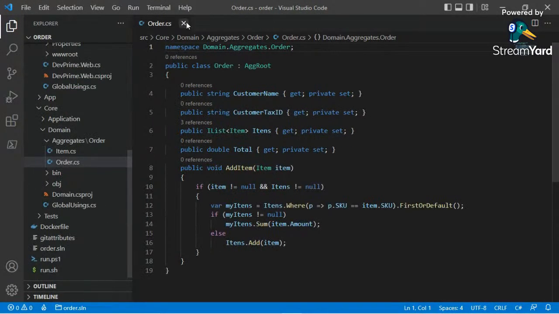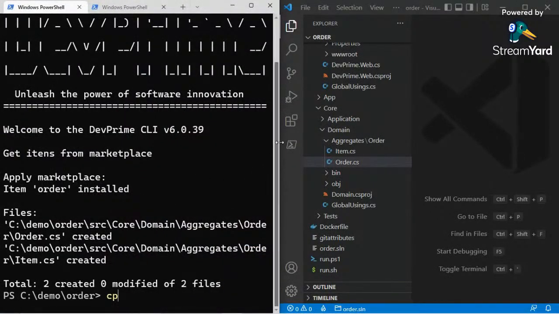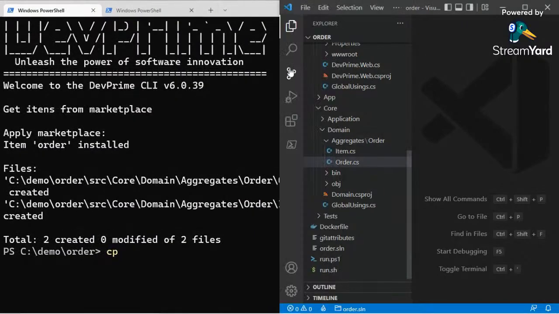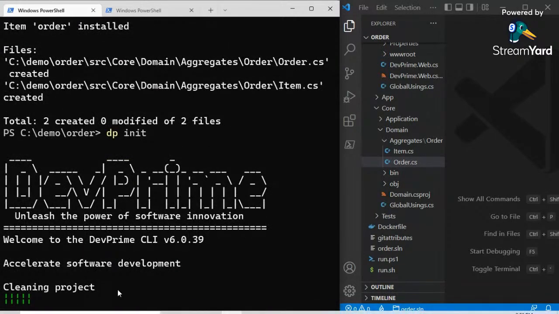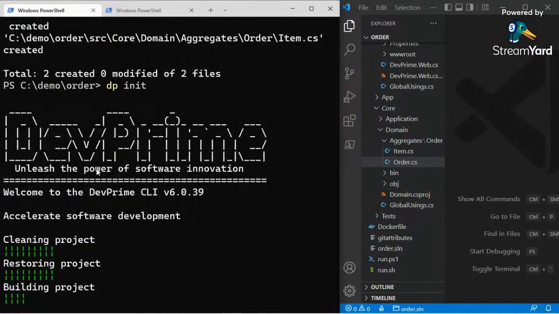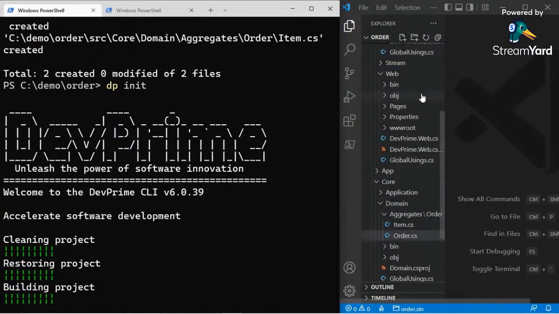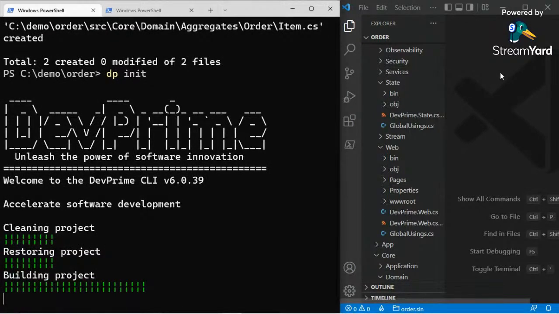Open here. Now I'm going to call a DevPrime accelerator. It's called DP init. It's going to accelerate some steps that we used to do manually, like creating states and state classes, endpoints, tests, and so on.